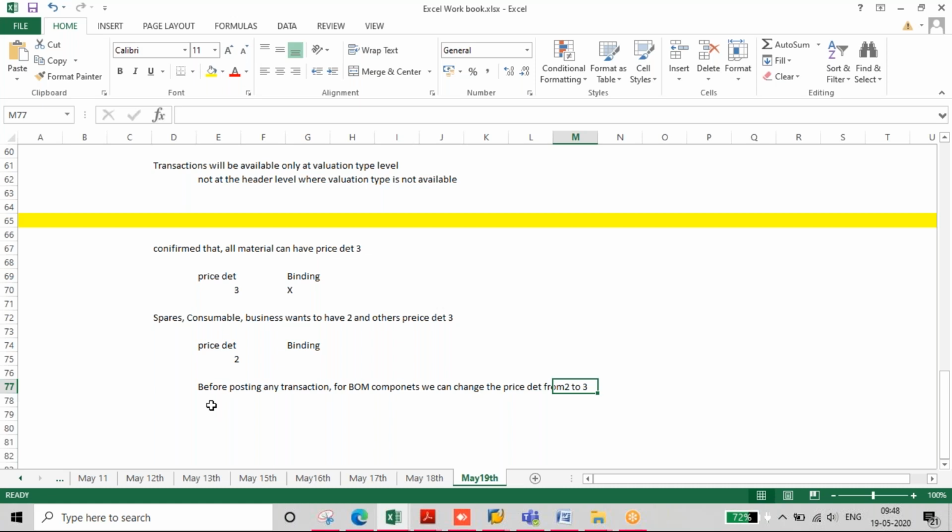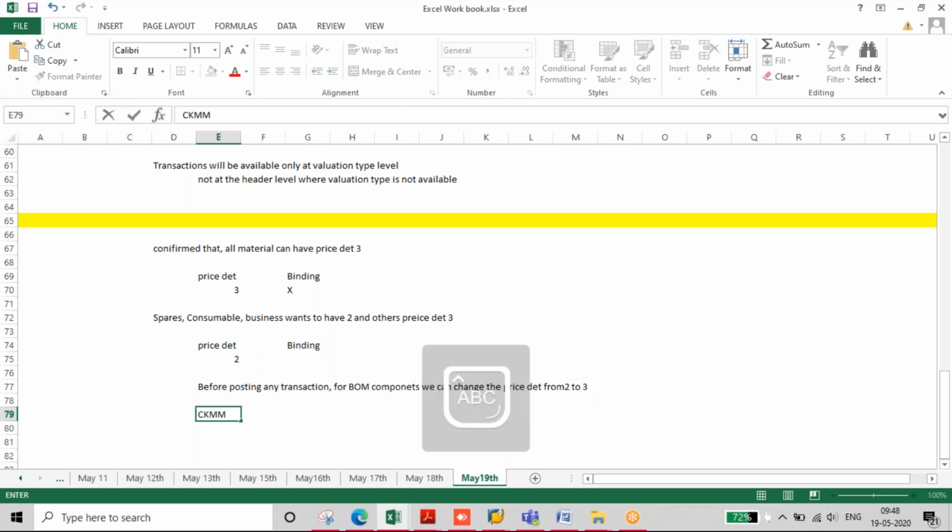Correct. So normally what we do is create all the materials with price determination 2, and there is a transaction called CKMM. With the help of CKMM, we change from 2 to 3 depending upon the material type.